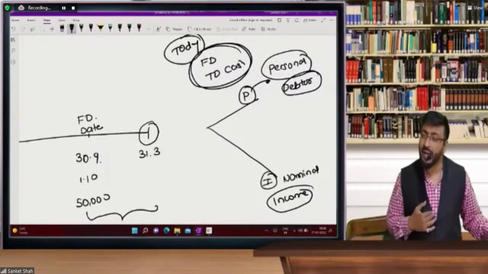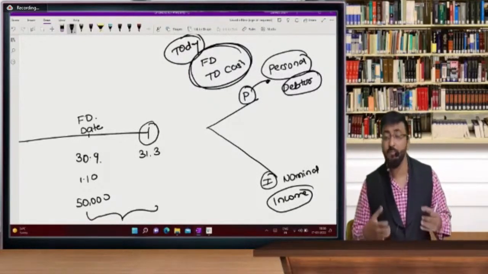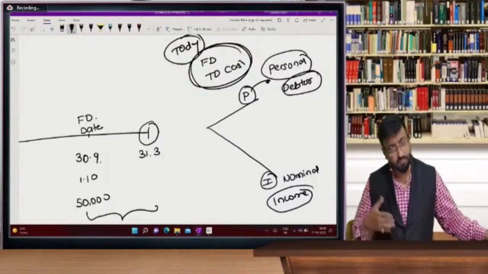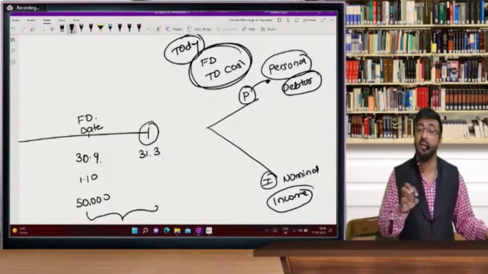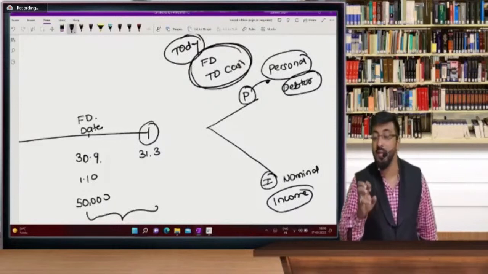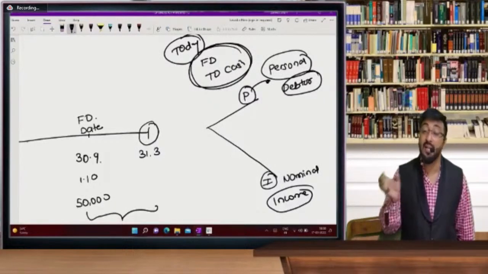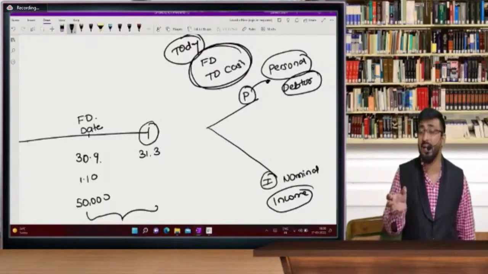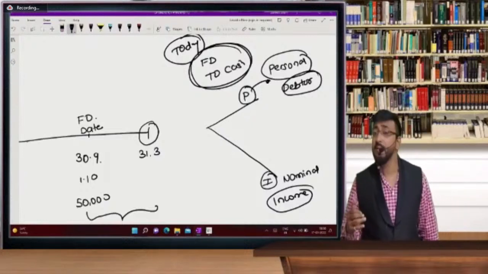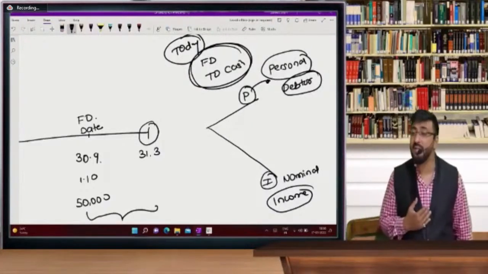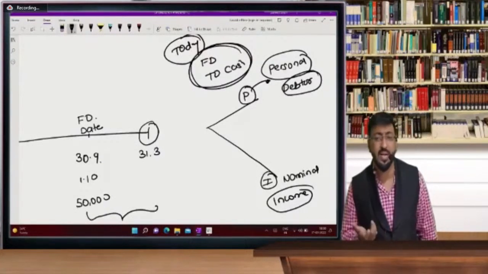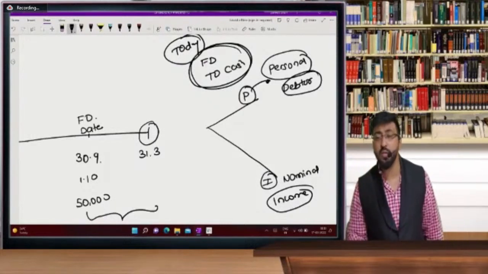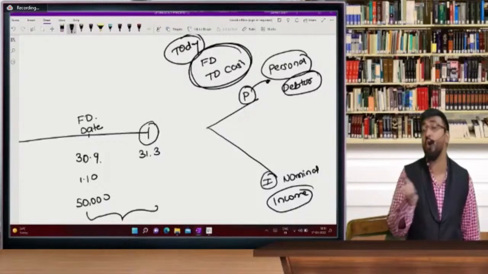For example, my dad, when he invested in fixed deposit, because after retirement, now he's no more. But remember, he had taken such an option that every 1 month he will get some amount back. Why? Because he was a retired person, so he was interested in taking monthly interest. Some people, like me and my wife, are not taking monthly interest, but we are taking annual interest. So this option is with you, whether you want quarterly, monthly or yearly interest.